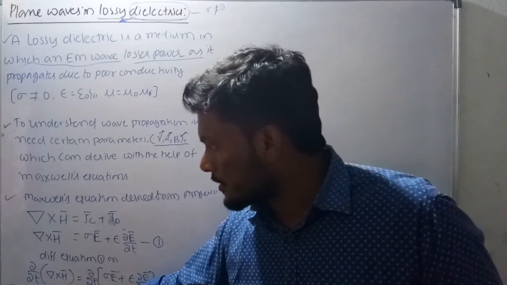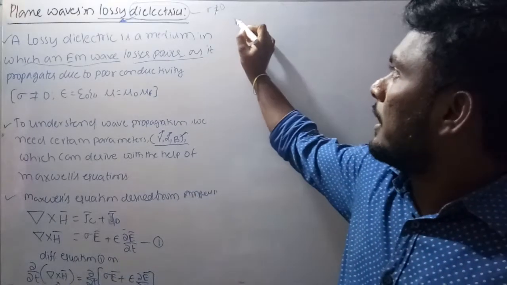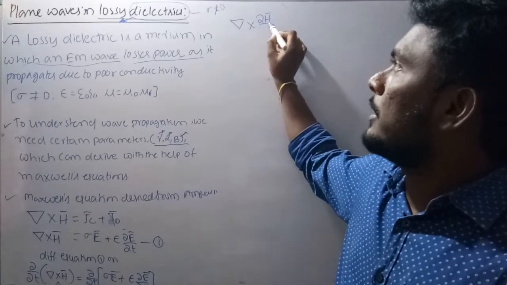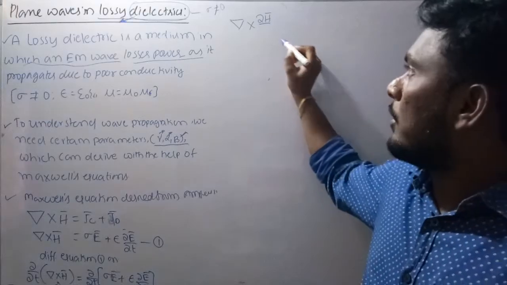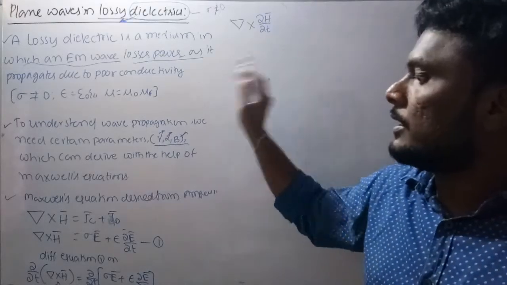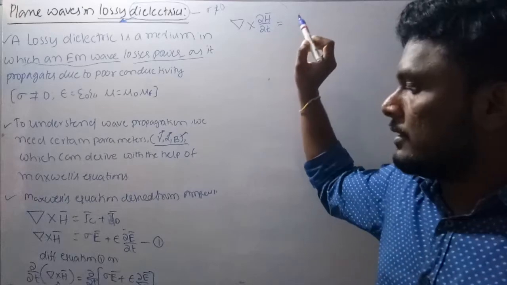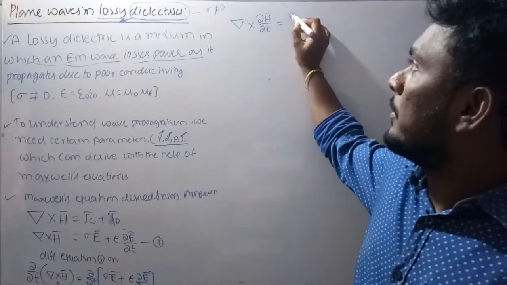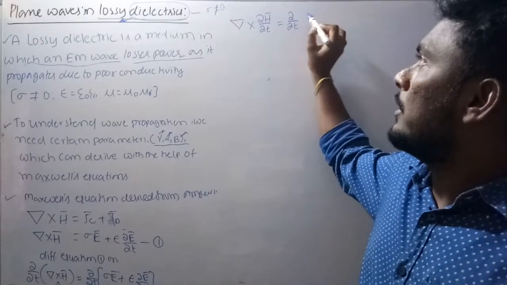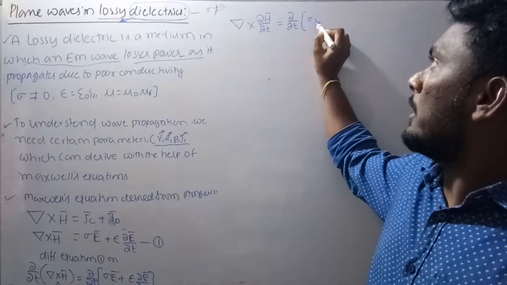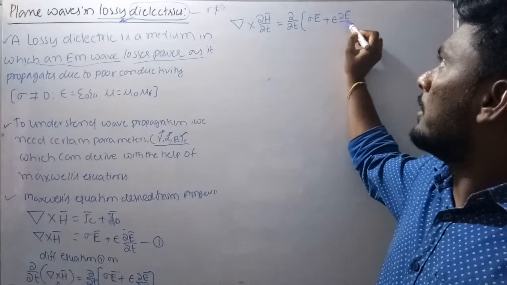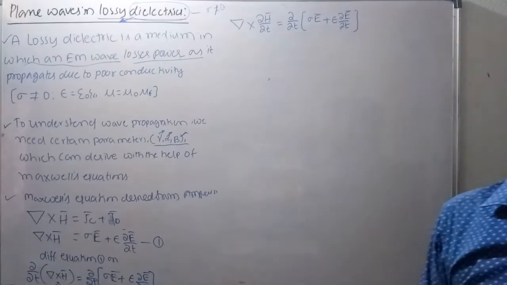Now I am rearranging this equation. I am sending the differentiation term inside the curl operation, interchanging them. So it will become del cross dou H bar by dou t equals dou by dou t of sigma times E bar plus epsilon times dou E bar by dou t.